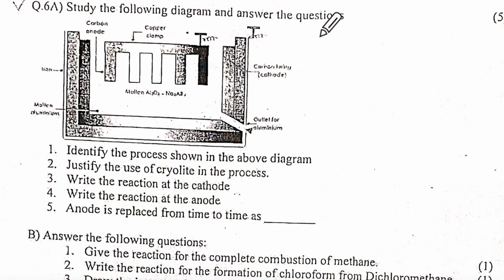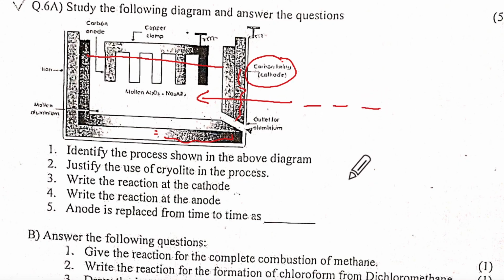Let's quickly run to this. What does this look like to you? This looks like aluminium metallurgy. Yes, ma'am. Can you see the carbon anode? This is not being seen in this electrolyte. But remember, these are anodes, and the cathode is this lining, correct? That is the cathode, correct? And what is in this mixture? The 3 substances.